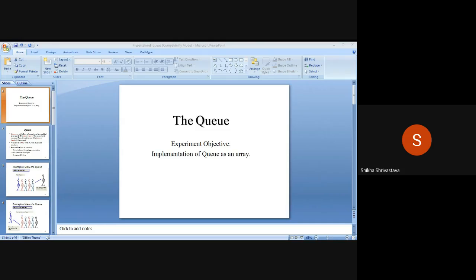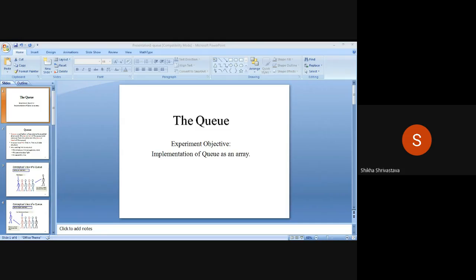In the first function, first of all, we have to check the condition of overflow, and the condition of overflow represents that there is no more space in the data structure to insert an element. So in the starting of the program, we declared q equals 10. We declared the size of the queue as 10, so the last position of the queue will be 9.